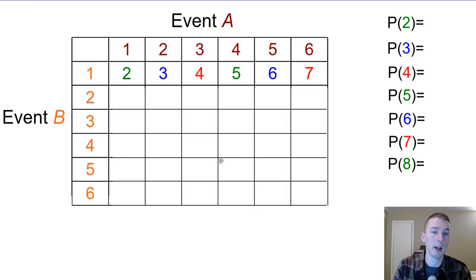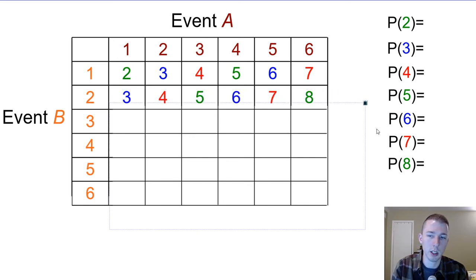So if we go ahead and fill in this chart here, which I think I might have given you on the assignment. No, I didn't. Okay, so just watch me do it and it'll be just fine. On this one, here's our event A and here's our event B, and the cross of those two is going to be the sum. So 1 and 1 is 2, 1 and 2 is 3, then 4, 5, 6, 7. You see how that all works. 2 and 1 would be 3, and then 4, 5, 6, 7, 8 now, because we're adding one more.